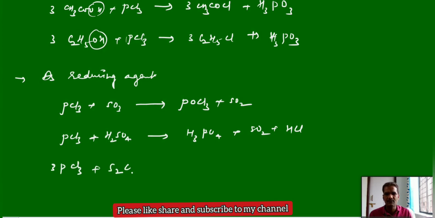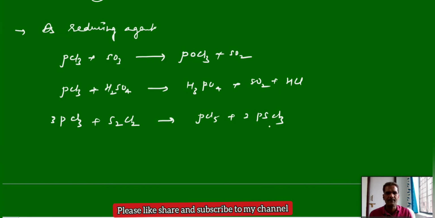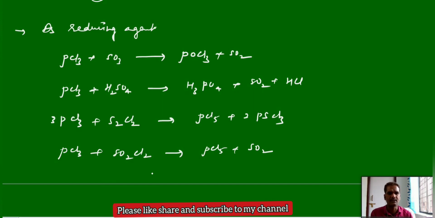And similarly, PCl3 treated with S2Cl2 gives PCl5 plus PSCl3. It's like POCl3, with sulfur in place of oxygen. PCl3 with SO2Cl2, sulfuryl chloride, gives PCl5 plus SO2. So these are a few chemical reactions of PCl3. Very important, and it can be used in organic reactions for the conversion of the OH functional group: you can just replace that OH with Cl.